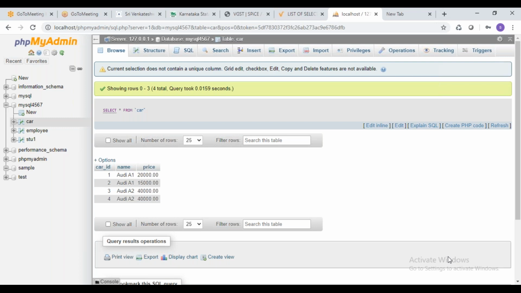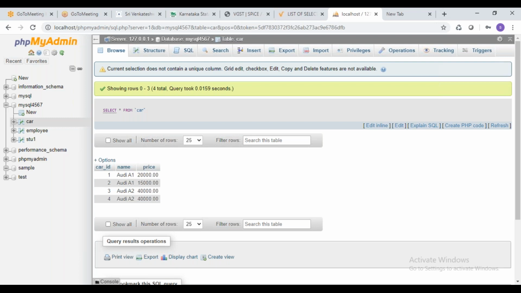There is one more question, about XAMPP. With respect to XAMPP, if there is any error, please send me the screenshot. I'll try to rectify your error through WhatsApp. Tomorrow morning, those who are having a problem with XAMPP, I request all of you to send me the WhatsApp screenshot and also create one Google Meet.